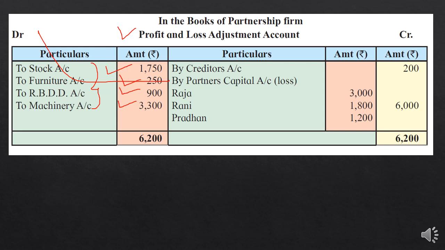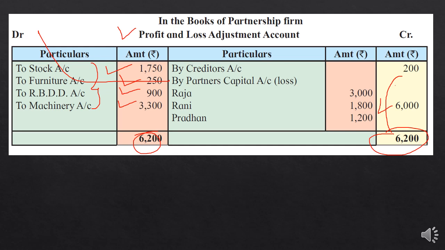And creditors is a liability. What is the journal entry for a decrease in liability? Decrease in liability will be liability account debit to profit and loss adjustment account. So creditors account debit to profit and loss adjustment account. That's why on the profit and loss adjustment account we write by creditors account 200. Okay students, these are the revaluation information we had, and now we will close the account. So 6,200 is the higher total, which will be written on both sides, and after deducting 200, 6,000 loss is there.